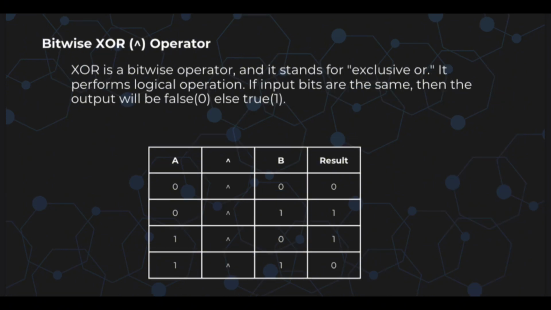The last one is the bitwise XOR operator. XOR is a bitwise operator and stands for exclusive OR. It performs logical operations. If the input bits are the same, then the output will be false, else true.